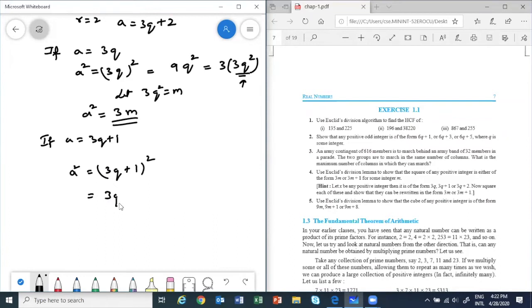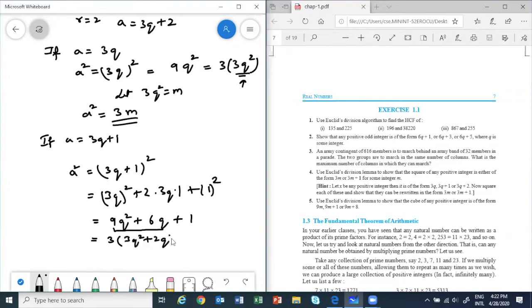The a plus b whole square formula we will use: a square plus 2ab plus b square. So what is this? 9q square plus 6q plus 1. Now here, from these two terms I can take out 3 common. So what is left? 3q square plus 2q plus 1.